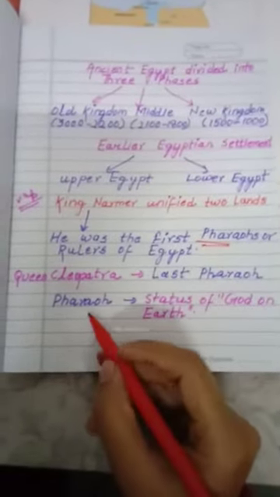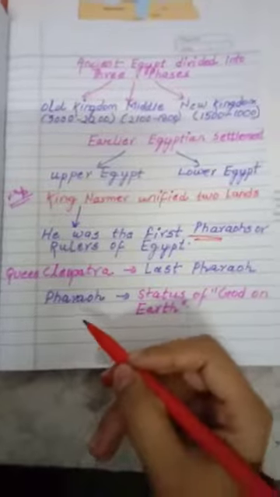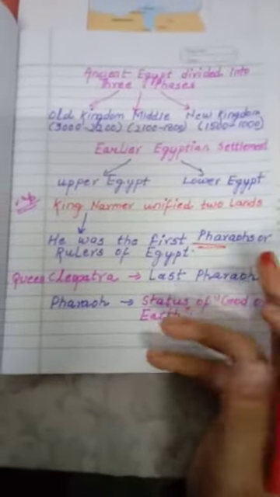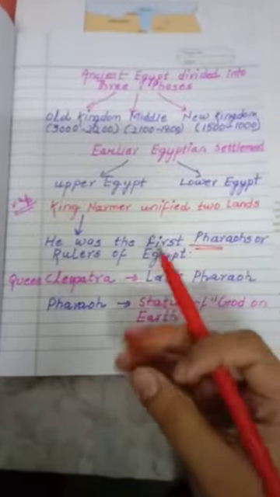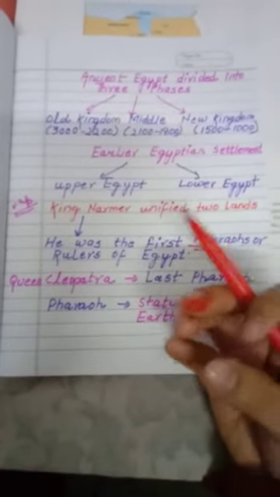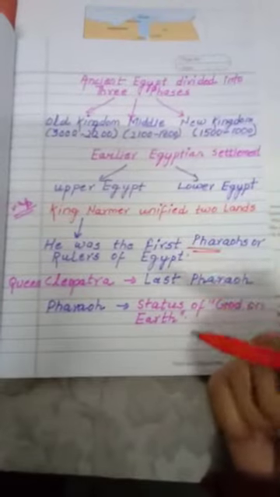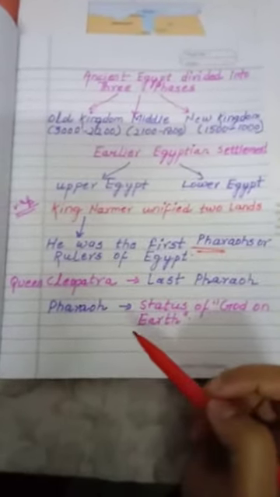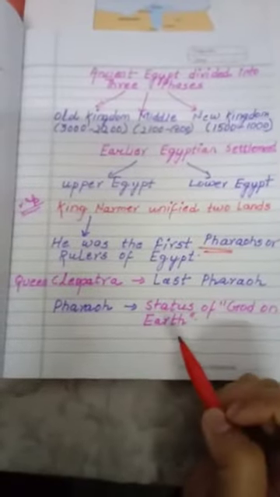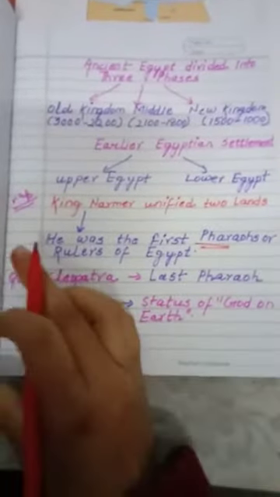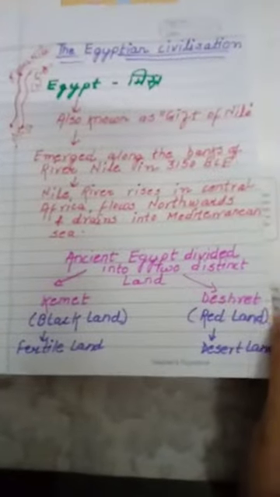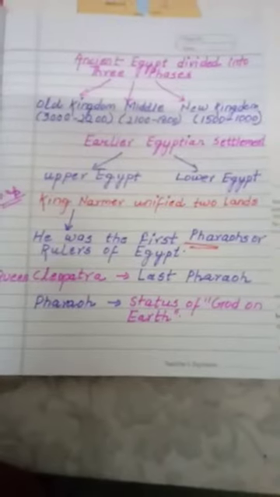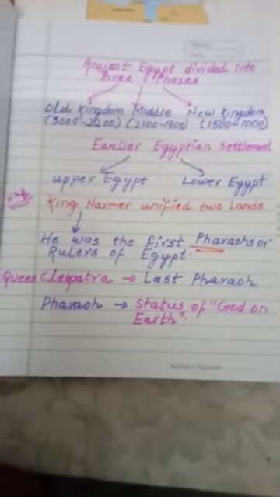At last, I would like to say, I have already told you, pharaoh was known as the ruler of Egypt. Whoever ruled in Egypt, what did we call him, beta? We called him pharaoh. Okay, so pharaoh was given a title, and you can say the status of god on earth. I hope you are all getting it, children. What you have to do is quickly write this down, or you can take a screenshot of this and this. I have written it in a short way. It will be very easy for you to understand.